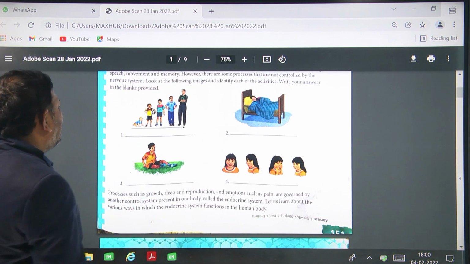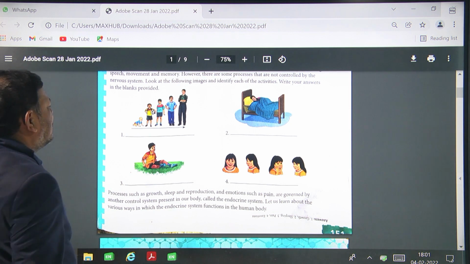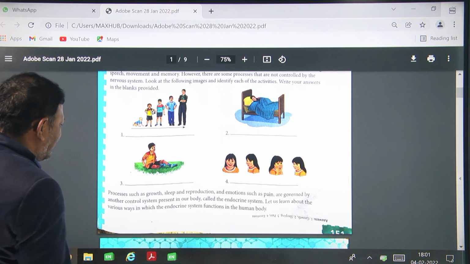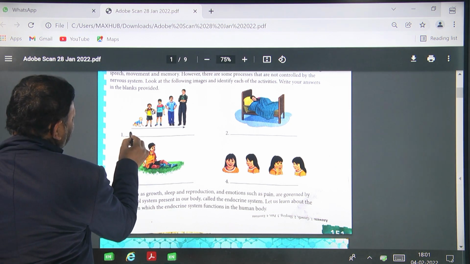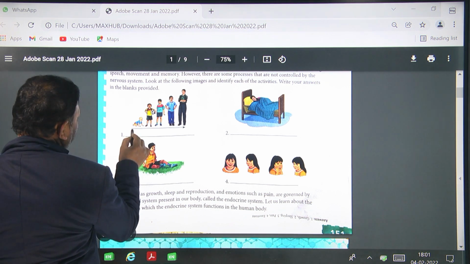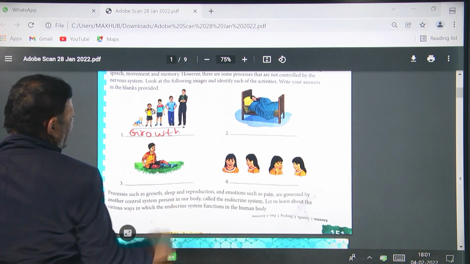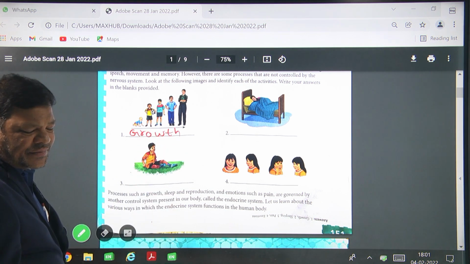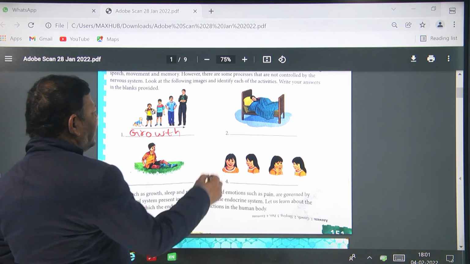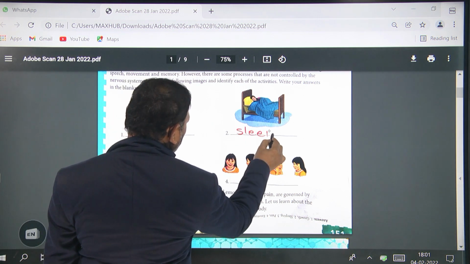So the first one, a small baby. What is this? Growth. Yes, Avinash. What is this second diagram? Sleeping.